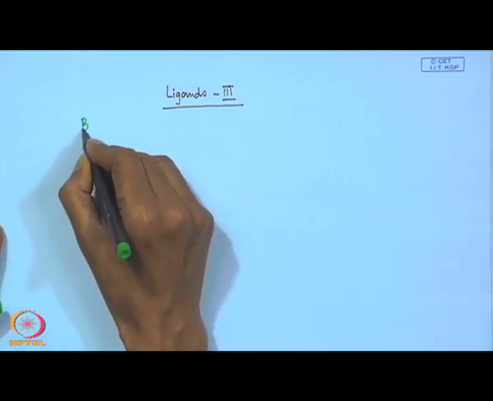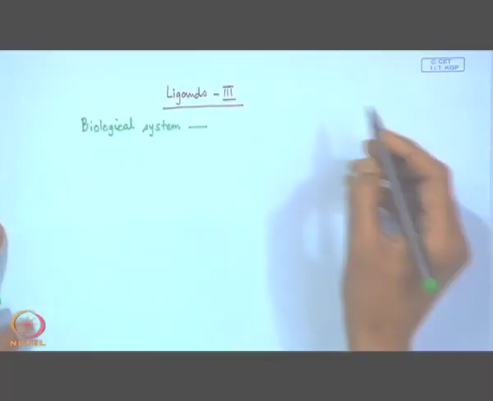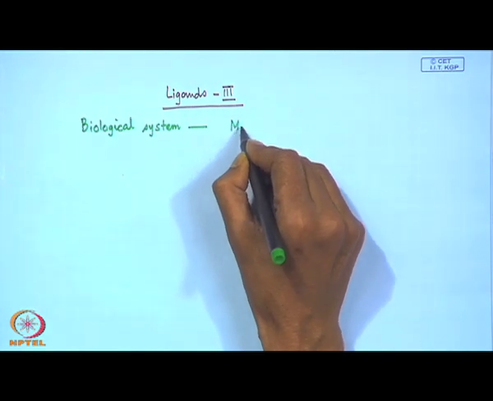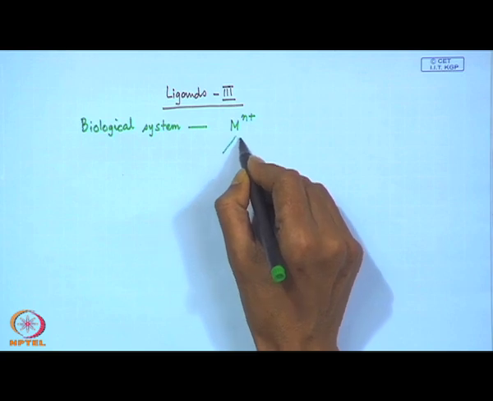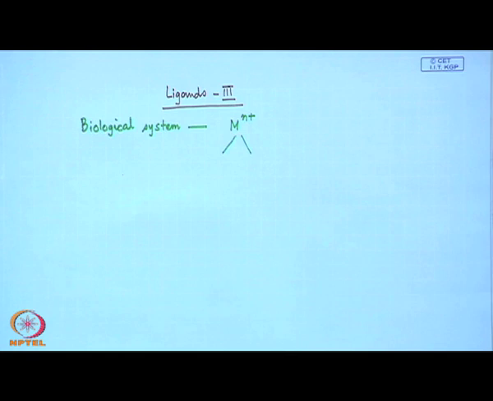So, if we deal with some, we will be talking so much about the different metal ions. So, these are the corresponding metal ions in the living system.